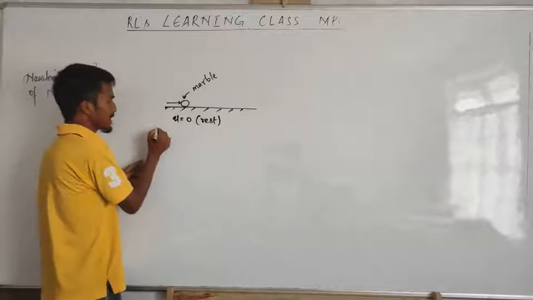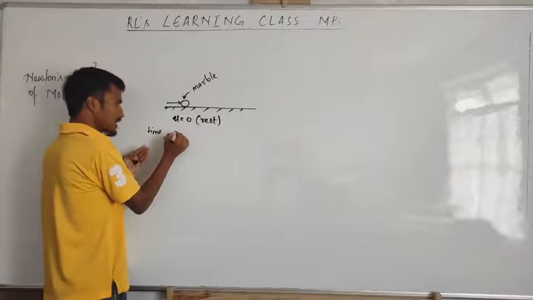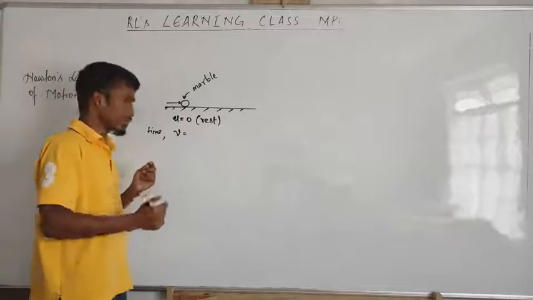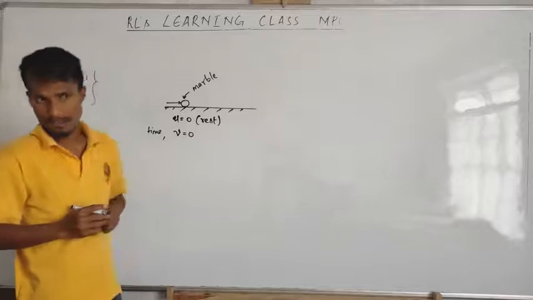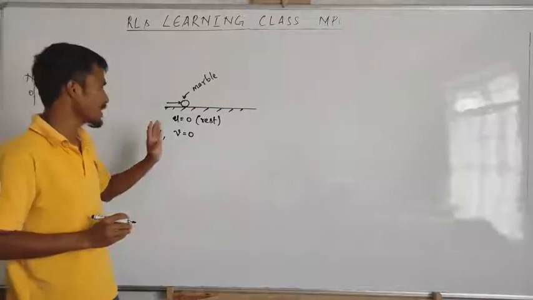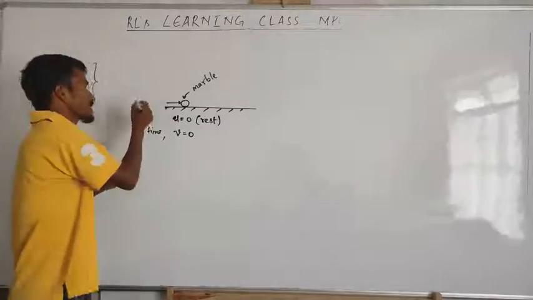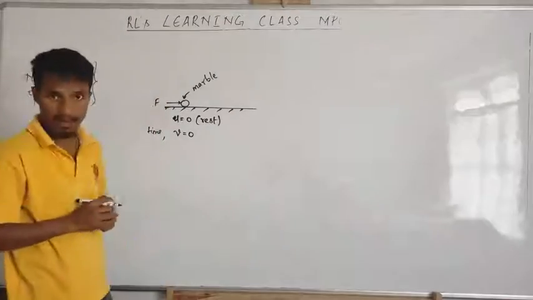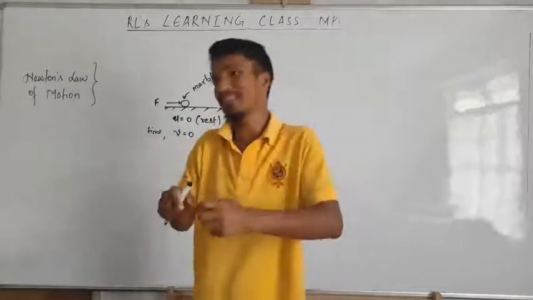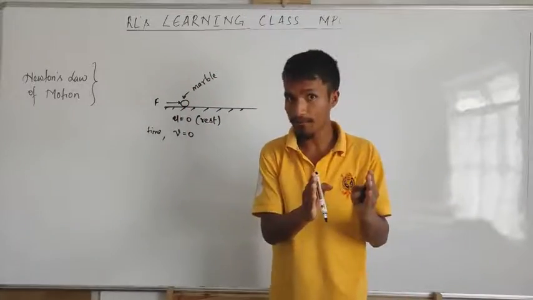After some time, the final velocity v at time t will also be 0. That means if the initial velocity and final velocity remain 0, the object stays at rest until and unless some external or unbalanced force is applied, or another person comes and takes this object and pushes it. Now that is the first part of this law.